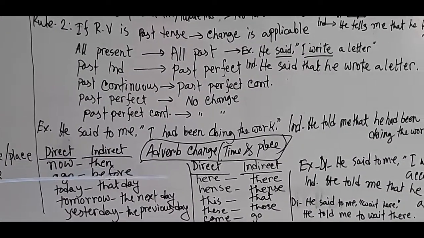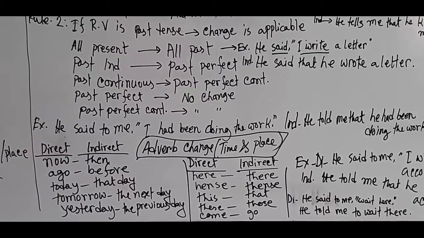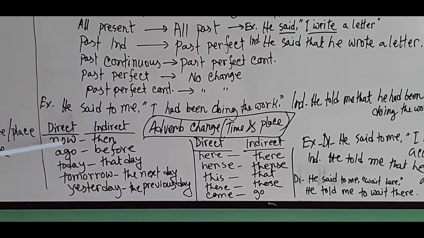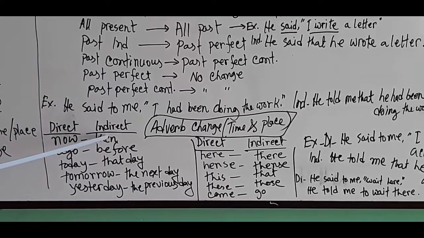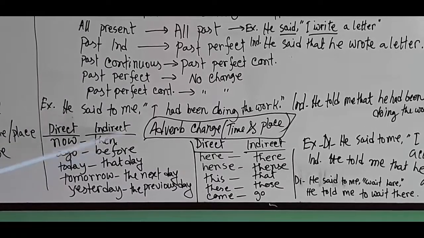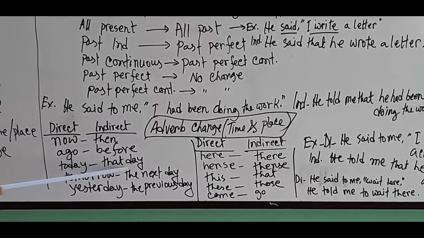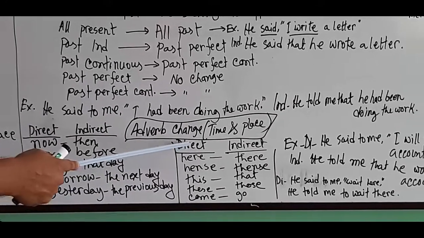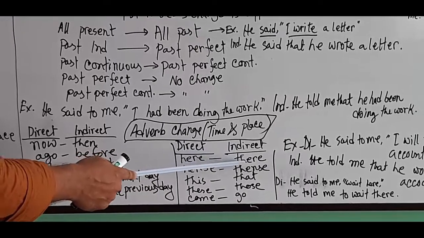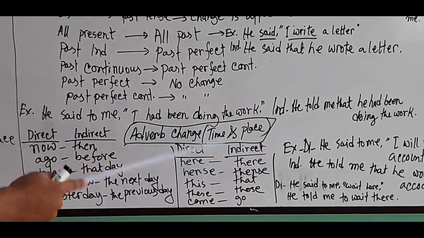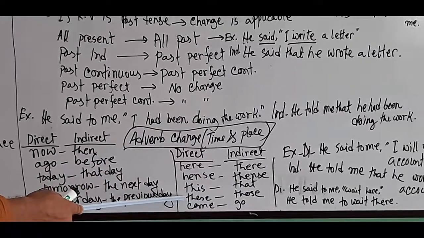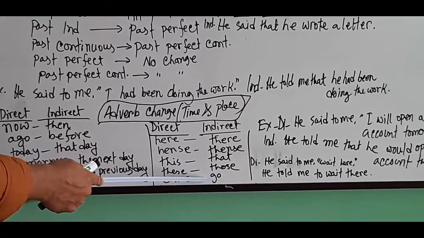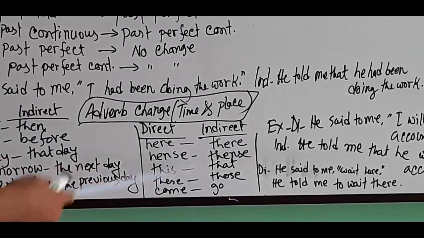Now another thing is adverb change, adverb of time or place change. Okay, direct or indirect. Now in indirect speech, now becomes then, ago becomes before, today becomes that day, tomorrow becomes the next day, yesterday becomes the previous day. Here becomes there, hence becomes thence, this becomes that, these becomes those, come becomes go. No, it is not always.